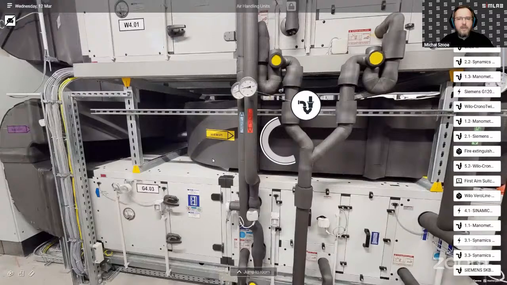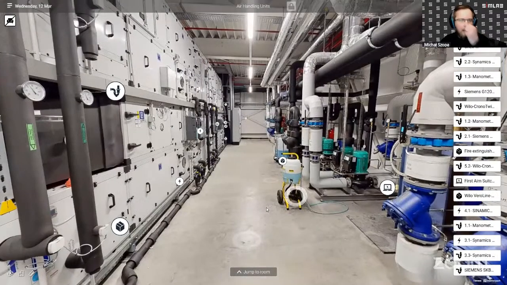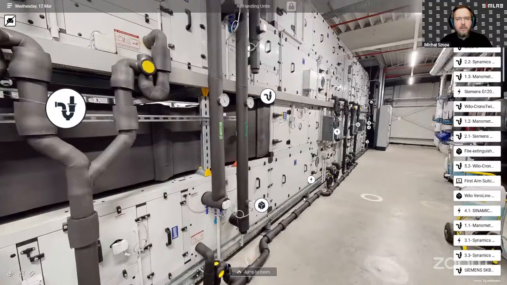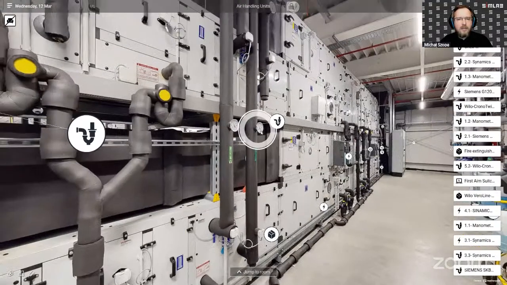For example, this is the ventilation central inside a food factory where we have some assets, and we know that this manometer, for example, also exists in the IBM Maximo infrastructure.